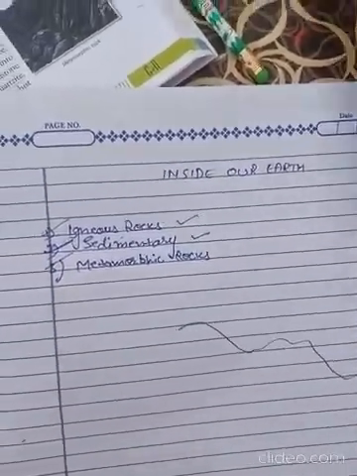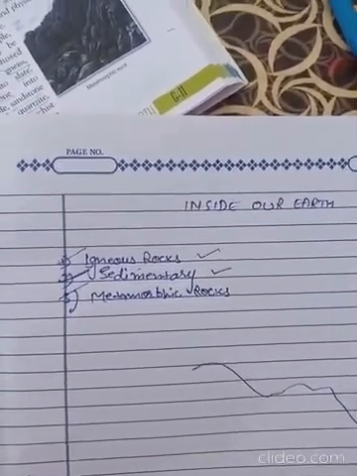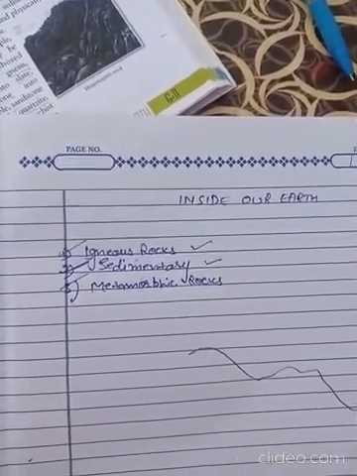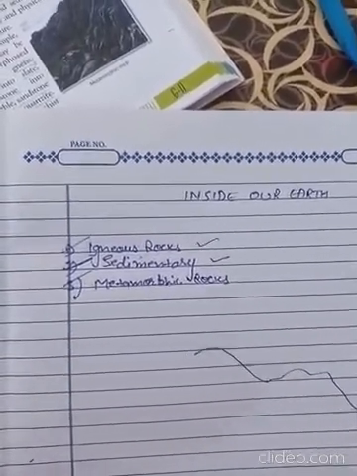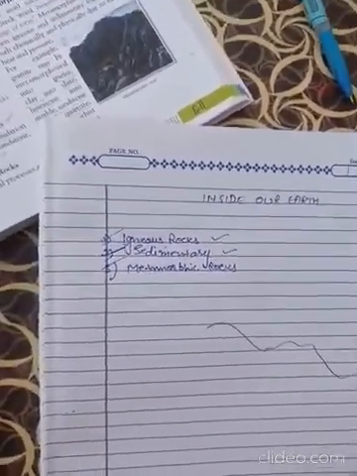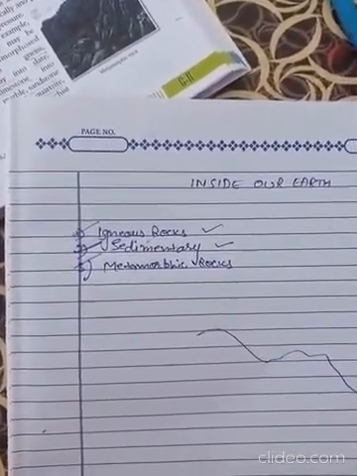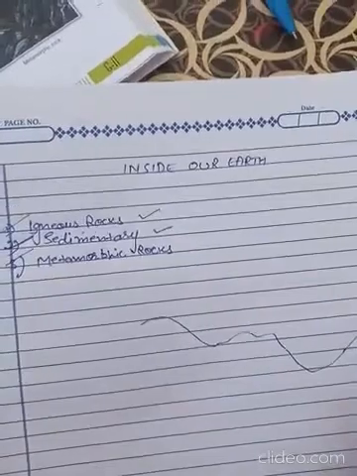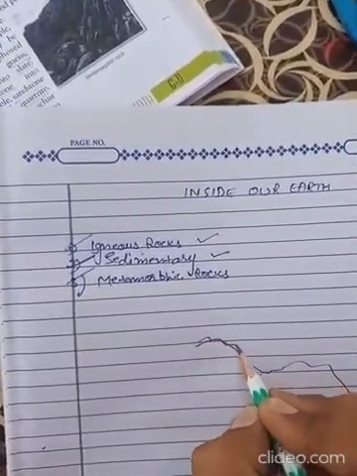A river flows in a mountainous region, in a plain region, or in very low-lying plain regions. In the mountainous region, the river works as an erosional agent. Suppose that is a river.